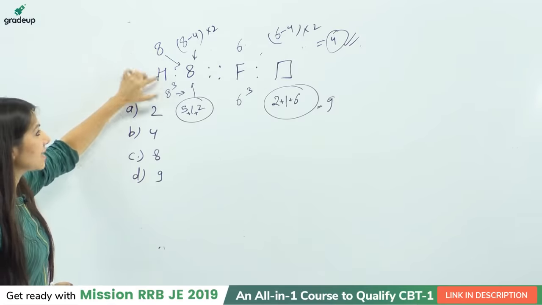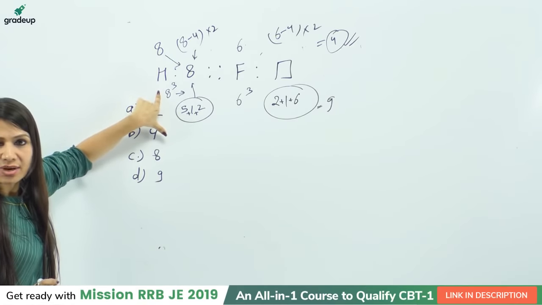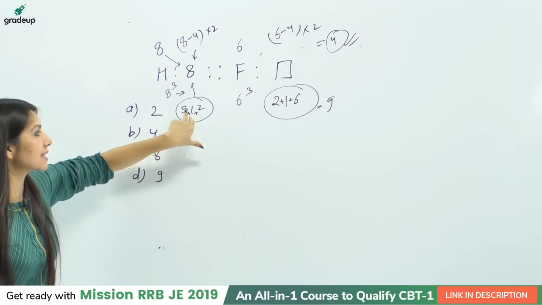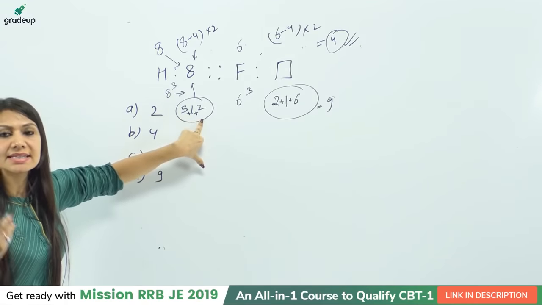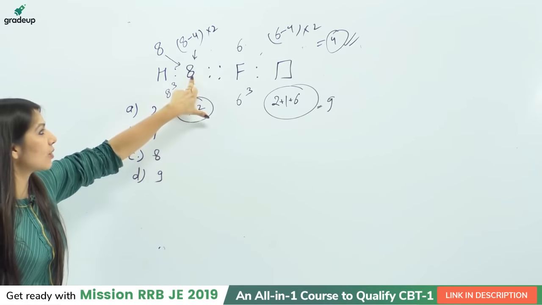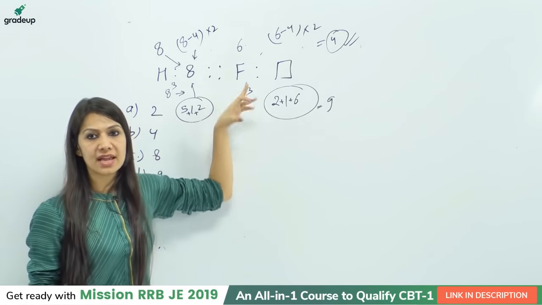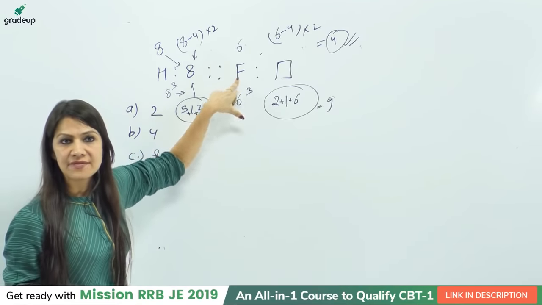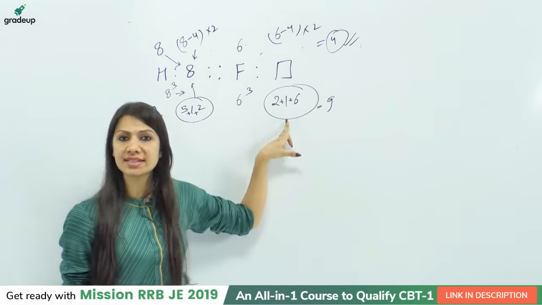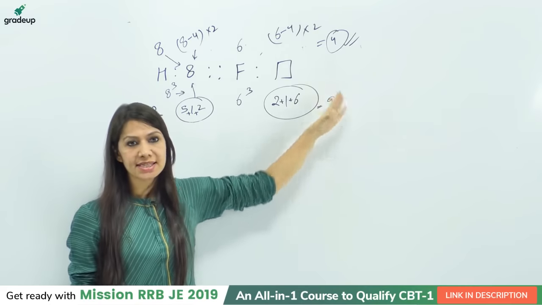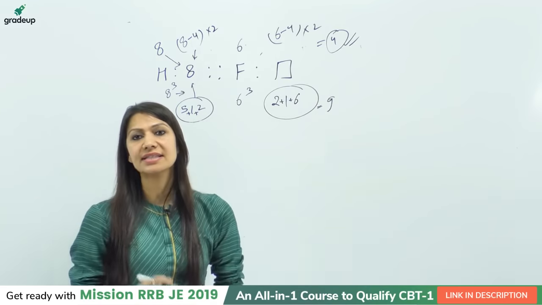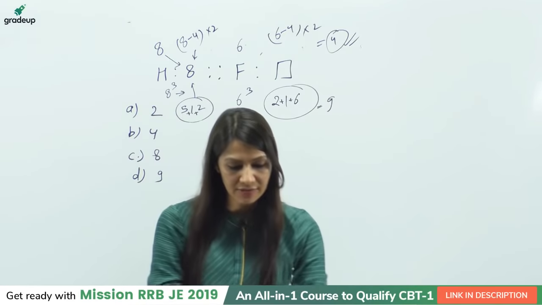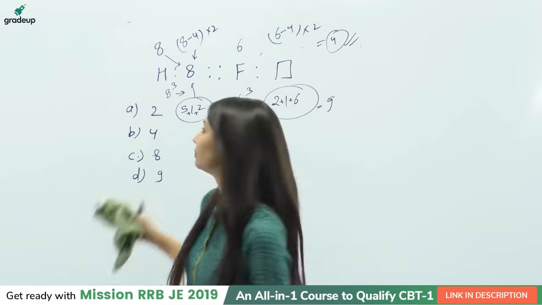Let's suppose it was 8. The value of H was 8, right? The direct place value. 8 cube is 512, and if you add the digits 5 plus 1 plus 2, digit addition, right? It will give you 8. In the similar way, with the help of the same logic, the direct place value of F is 6, power 3 is 216, 2 plus 1 plus 6 is equal to 9. Yes, it can be done with the reverse number also. Very right, Ankit. Very right. So I think we can check out the next question.